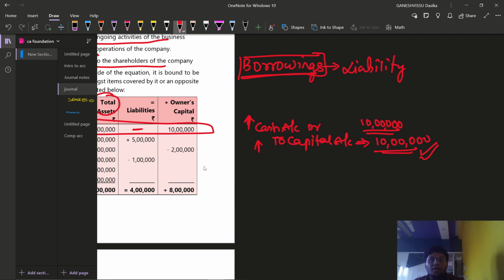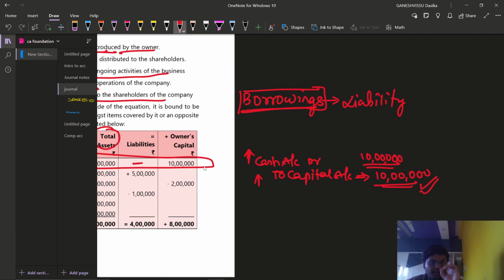Whenever we are increasing the liability, I have also told you that we are required to increase the assets also. But how can we increase the asset? Because when you are taking the borrowings, in the sense you are taking in the cash, so cash is also coming in, right? Or you can take the same value in the form of a check also. That means directly debiting the bank account. You can directly debit the amount to the bank account, right? So with this transaction, for one transaction there will be a double entry.